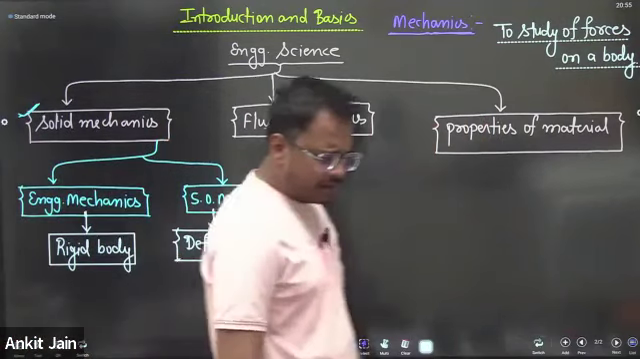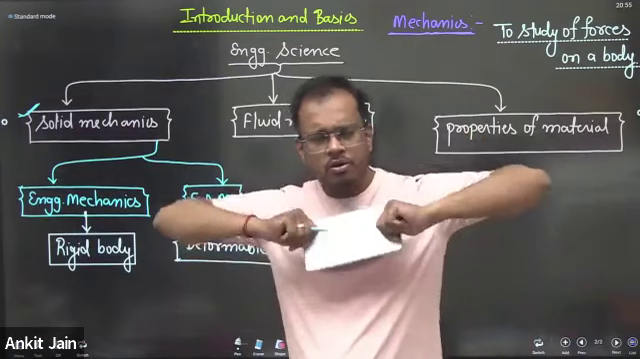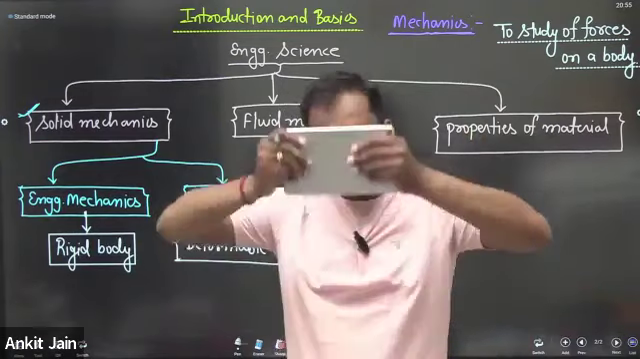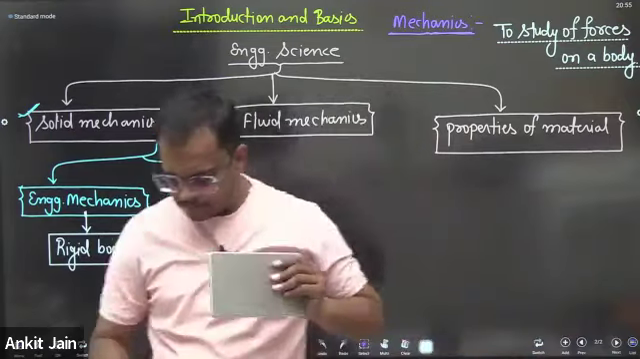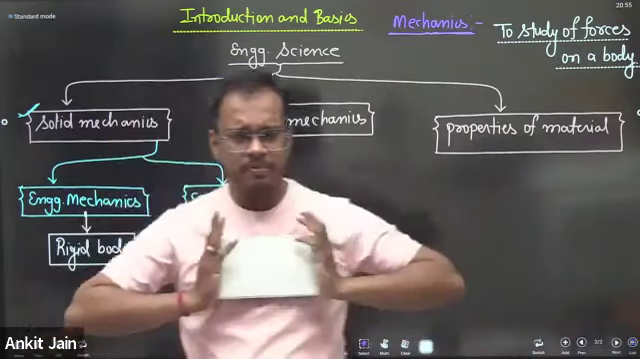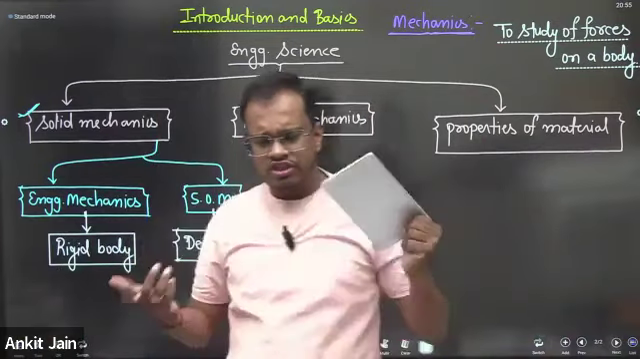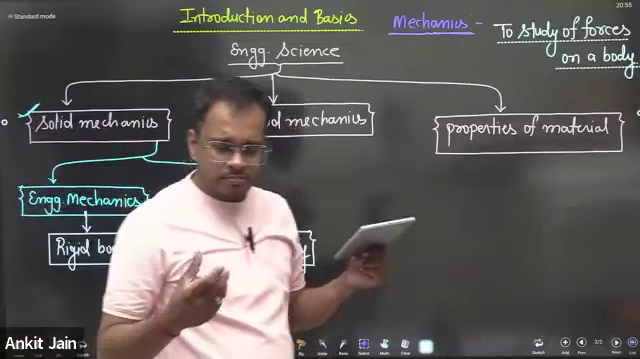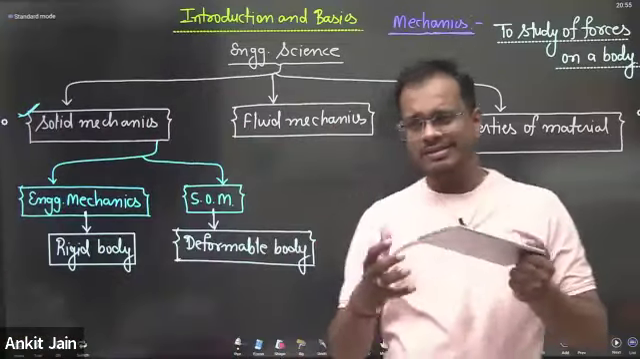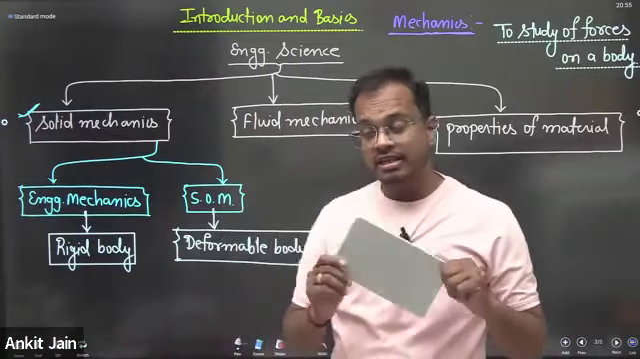Suppose, for example, I am considering this is a body, and I am applying a force on this particular body, tensile force or compressive force or bending, whichever force you are applying. If you are applying a compressive force or tensile force, then the shape of the body will not change. Body will never elongate, will never be compressed. Am I right? So this type of body is considered as a rigid body.